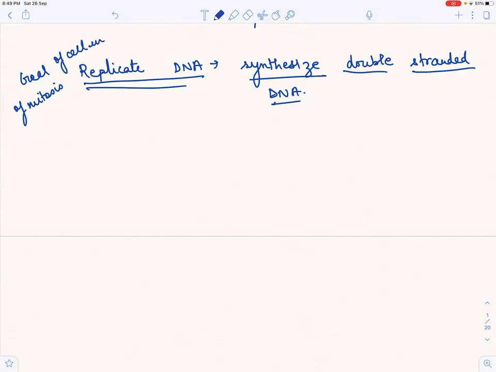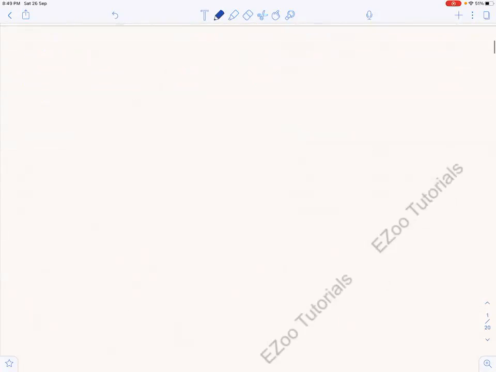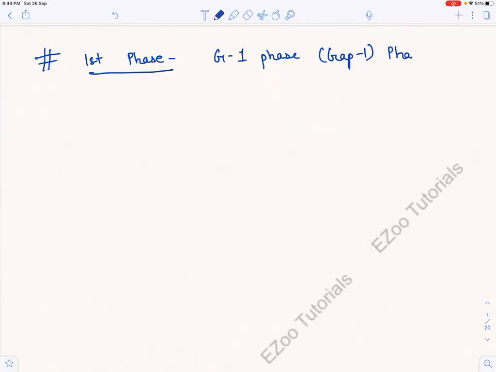Goal of cell in mitosis, right? ठीक है, उसके लिए what will the cell do? The cell first will go into a first phase. And what will that first phase be known as? That first phase will be known as G1 phase or gap 1 phase, right? So the first phase is G1 phase or gap 1 phase.